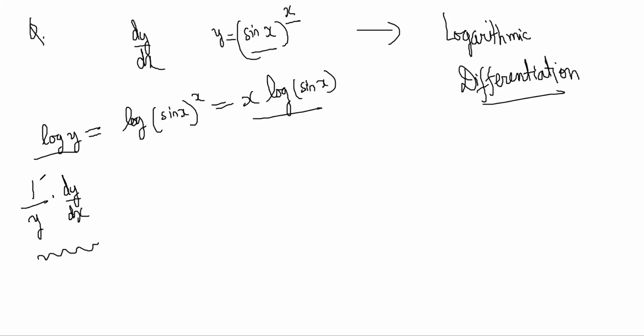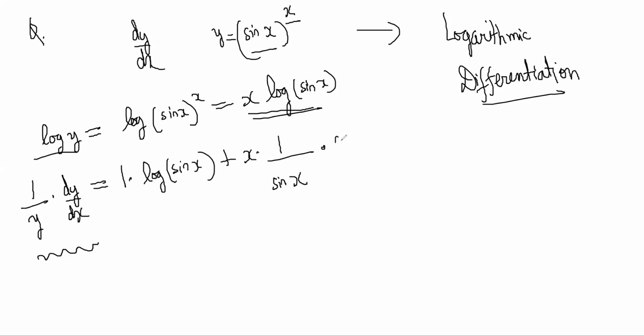So this is this, and let's do this part by the product rule, simple. The differentiation of x is 1, times log sin x, plus x into the differentiation of log sin x, which is 1 by sin x into cos x, right?